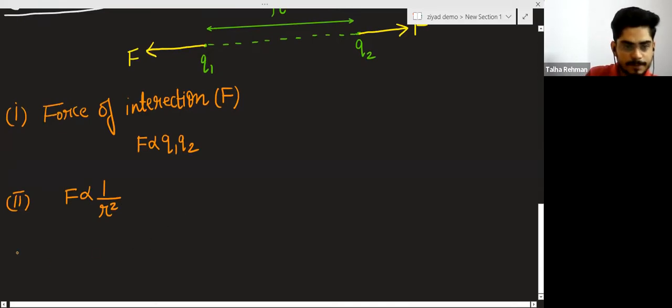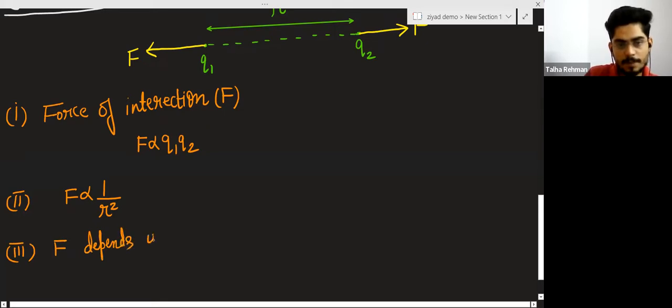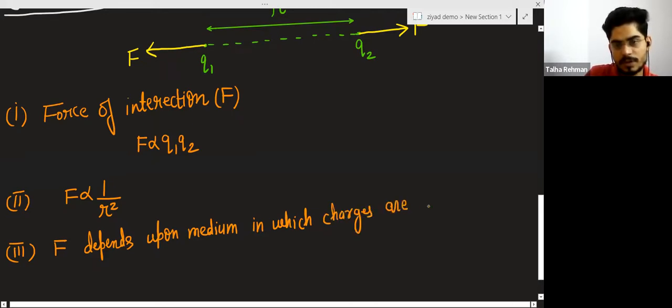The third point is that this force of interaction depends upon the medium in which these charges are placed.